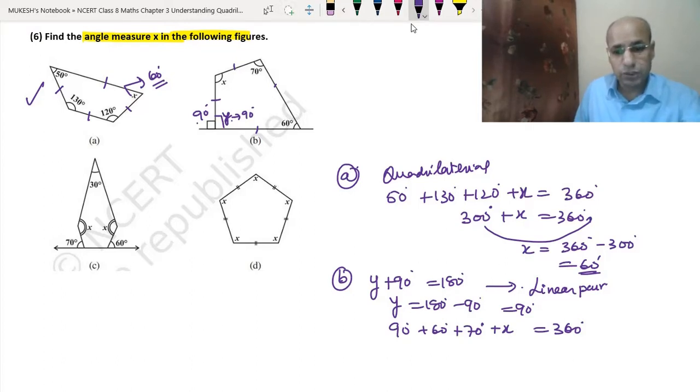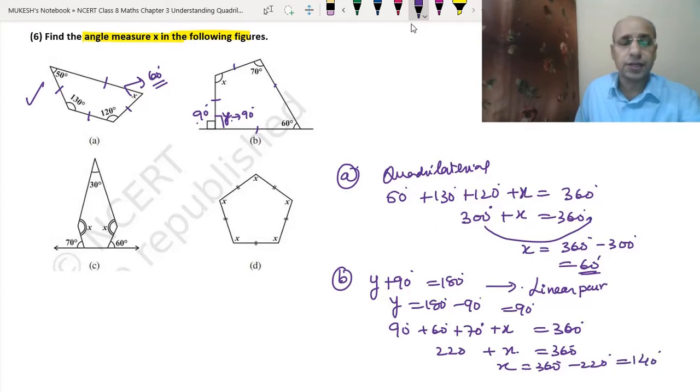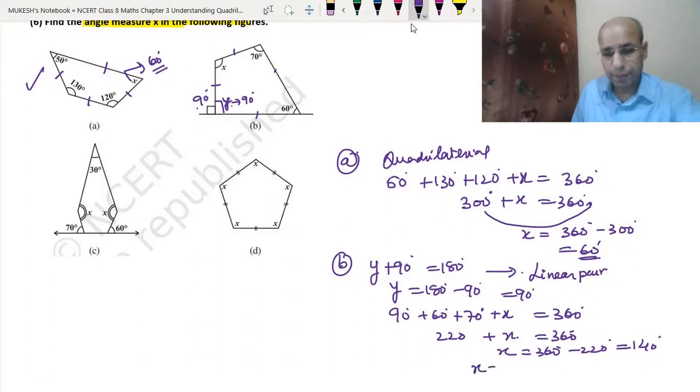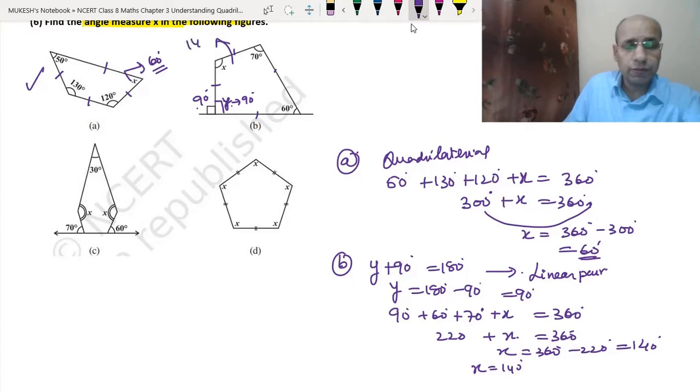So 90 plus 60 is 150, plus 70 is 220, plus x equals 360 degree. So that means x equals 360 degree minus 220 degree, which is equal to 140 degree. Okay, so we got the value of x as 140 degree. So here the answer will be 140 degree.